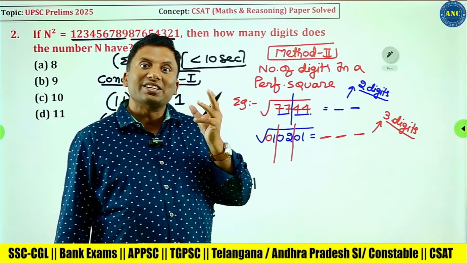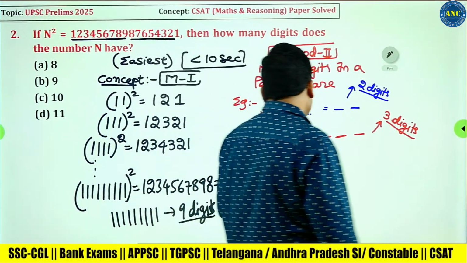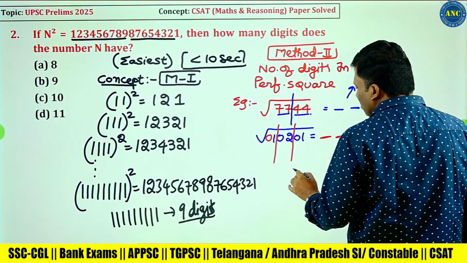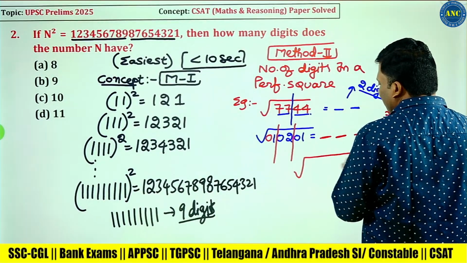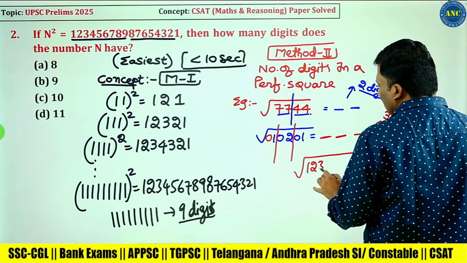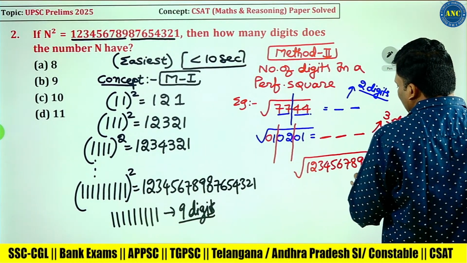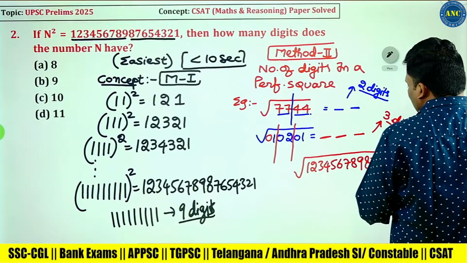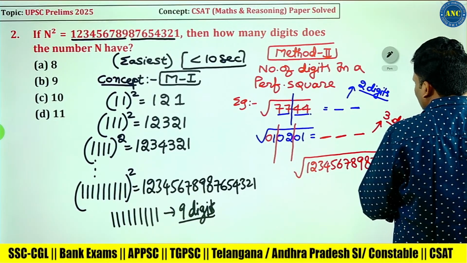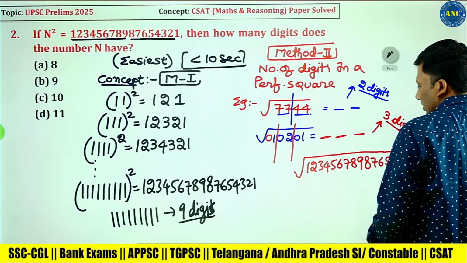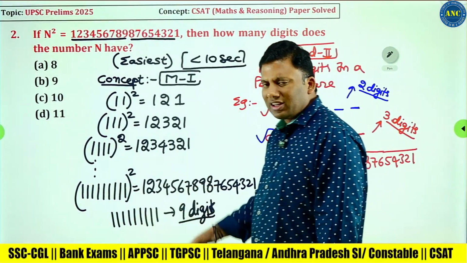That many digits will be there on the right hand side. Now, what is asked in the question? Square root of 1, 2, 3, 4, 5, 6, 7, 8, 9, 8, 7, 6, 5, 4, 3, 2, 1.